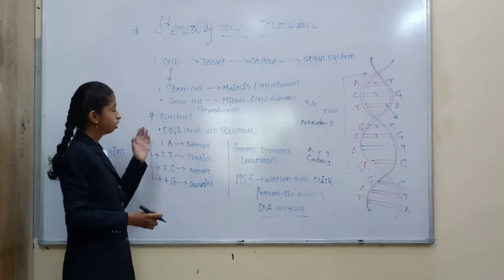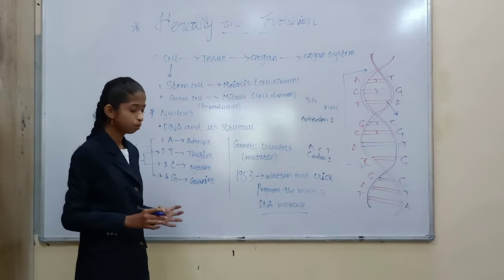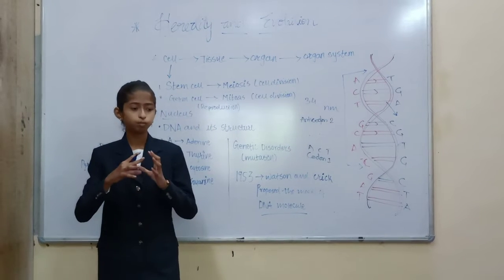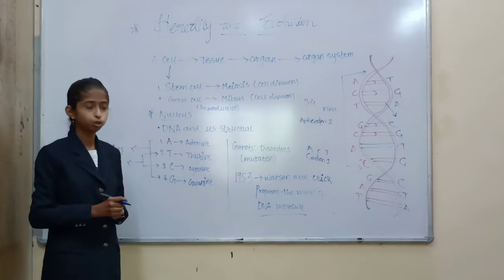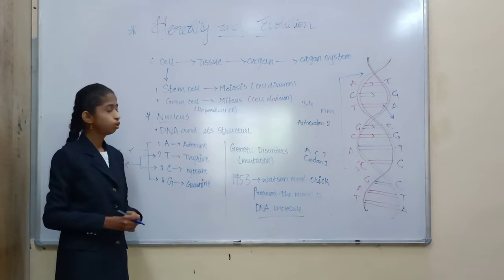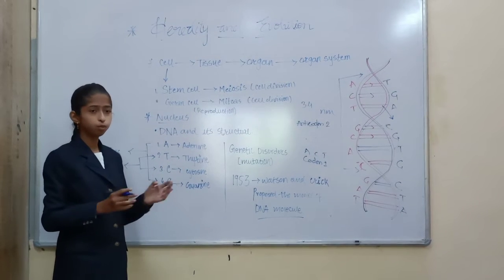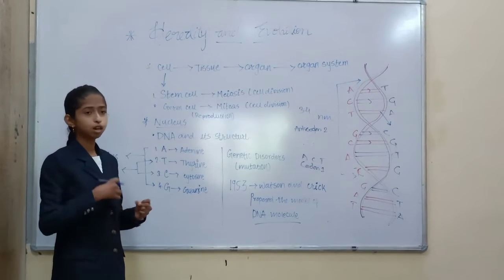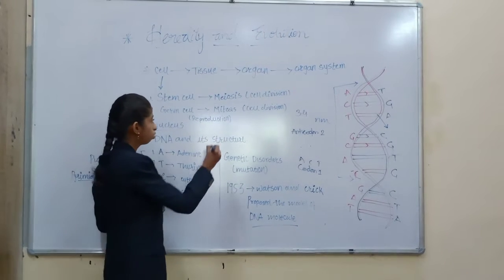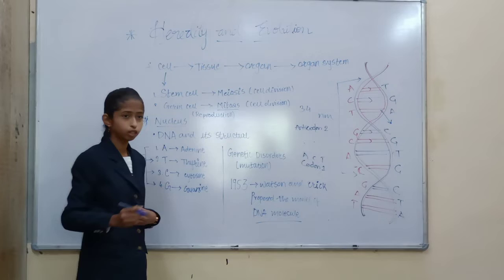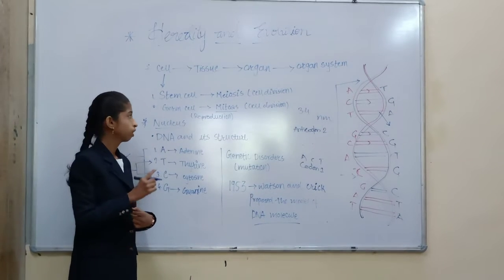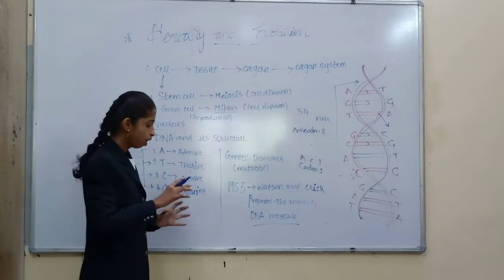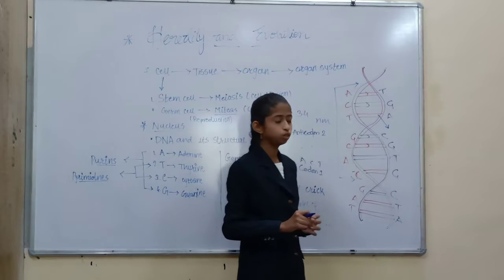Now the next one is the germ cell. Germ cells are present in the reproductive organs of a human body. They usually combine and form tissue and they help in the reproduction part. So we can tell that when these cells divide and they form many other cells and when they combine to form a tissue, the type of the cell division that takes place is known as mitosis. The mitosis division takes place only in the phase of reproduction, and the meiosis division takes place in the stem cells.